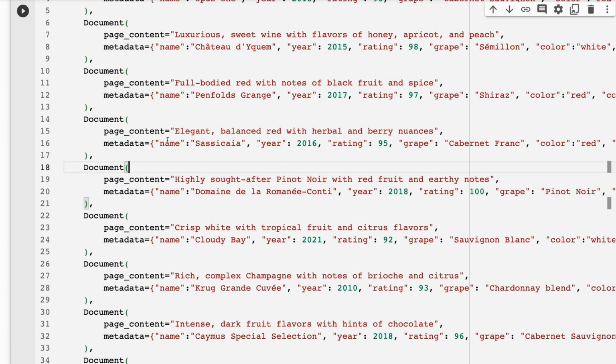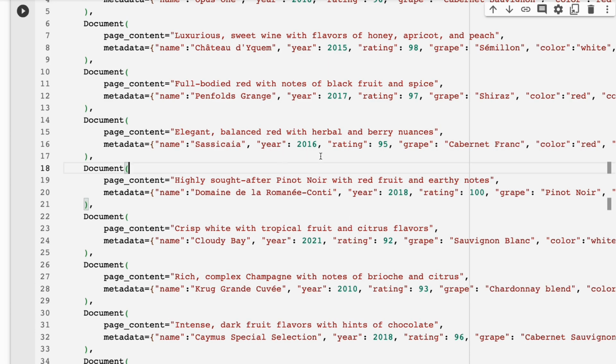Now, which part would we use the semantic search on? We would use it on this description we've got here. So the description is what's actually going to be used for doing the search. You'll see as we go through it that if we talk about things like fruity notes, it's able to work out that apricot and peaches are fruit. Black fruit, stone fruits, these are sorts of things that relate to fruit, citrus flavors. But if we're talking about a year, we don't want it to just do semantic search over that. We want it to use a specific year and filter by that year.